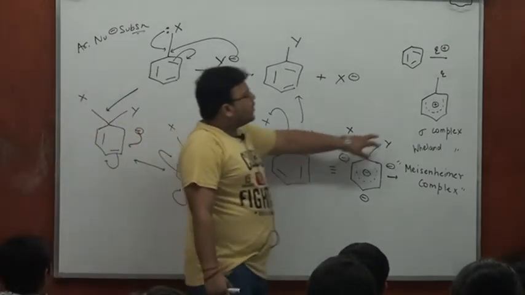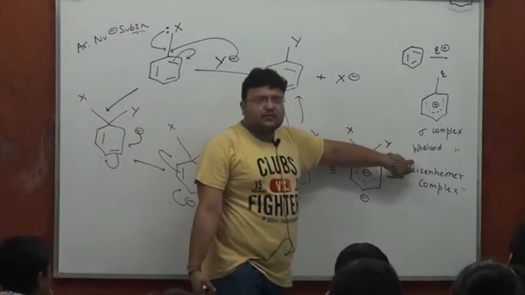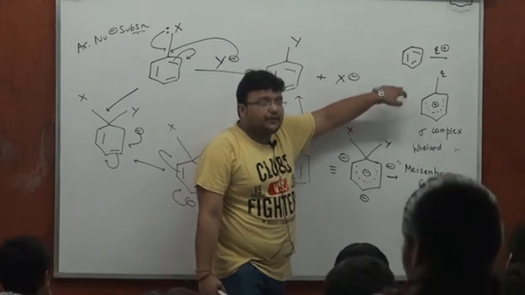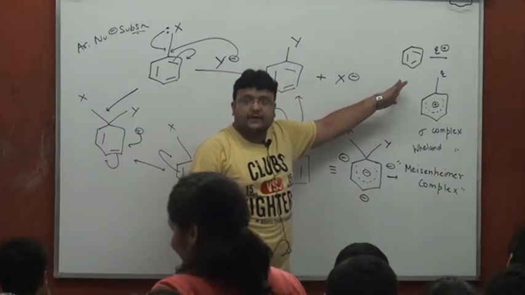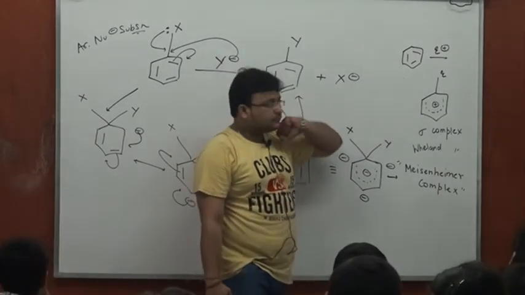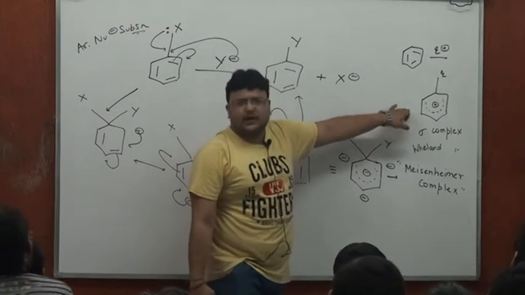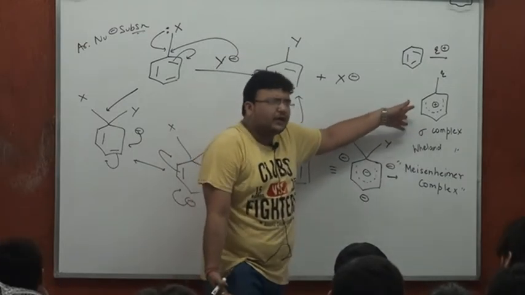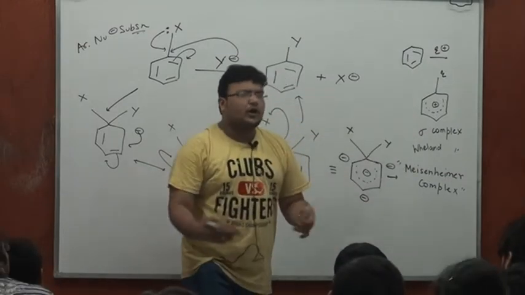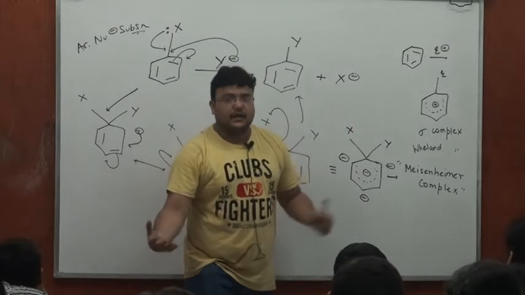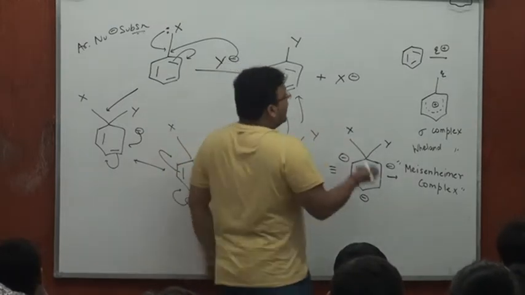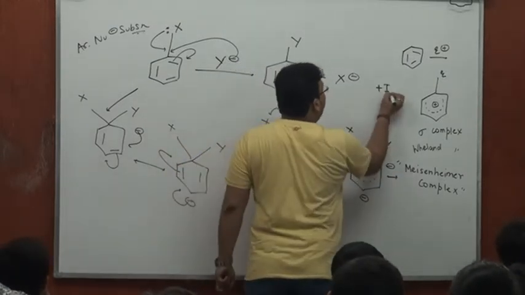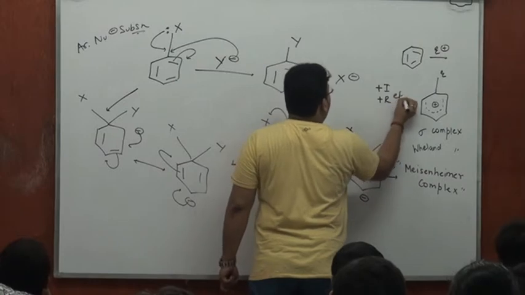Now when it was about a sigma complex or Wheland complex, it was bearing a positive charge. You realize an electrophile attacking this intermediate had some positive charge. And then for the stability of the intermediate, and also for the sake of increasing electron density in the ring, we have talked about it in the past, I had preferred plus I plus R effect.